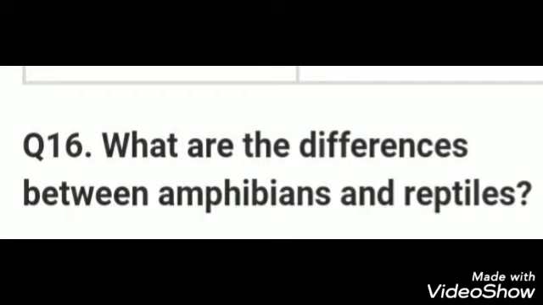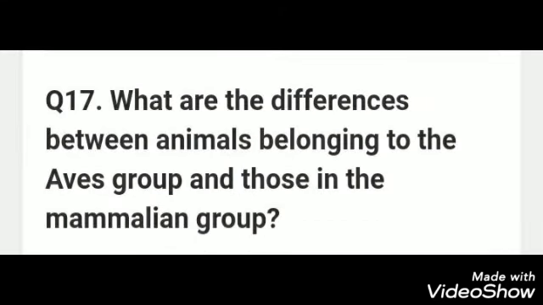Amphibians respire through their lungs or gills, whereas reptiles respire through lungs. The amphibians have three-chambered heart, whereas reptiles have partially four-chambered heart, except crocodile, which have completely four-chambered heart. The amphibians lay eggs in water, whereas the reptiles lay eggs with tough coverings and do not need to lay their eggs in water.